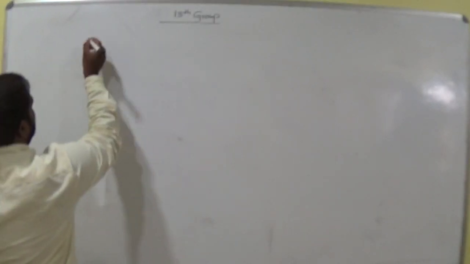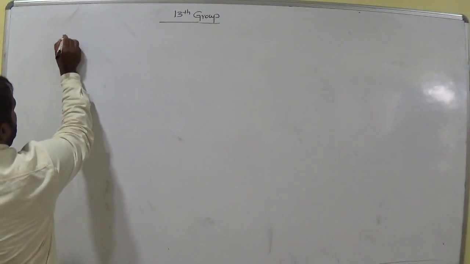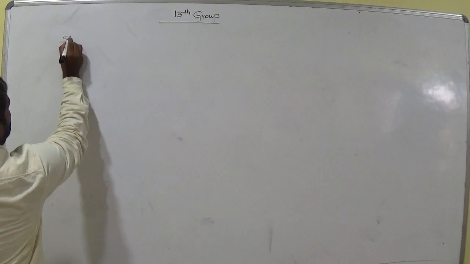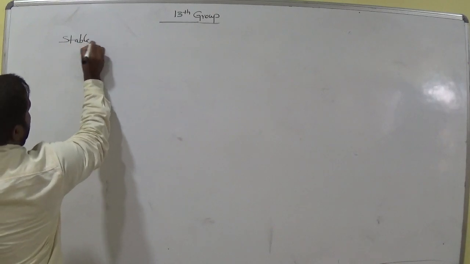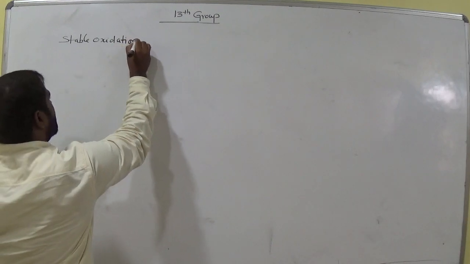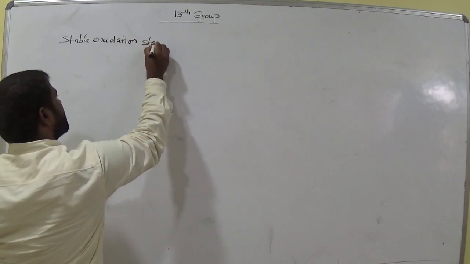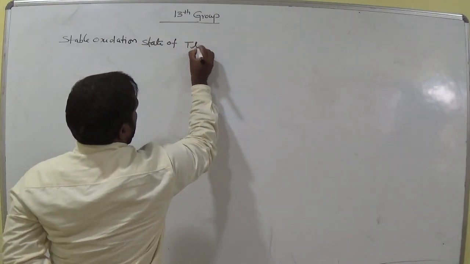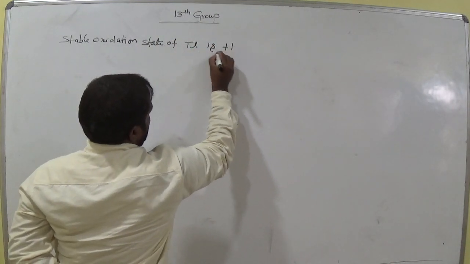Then go for the stable, very important topic. The stable oxidation state of thallium is plus 1.